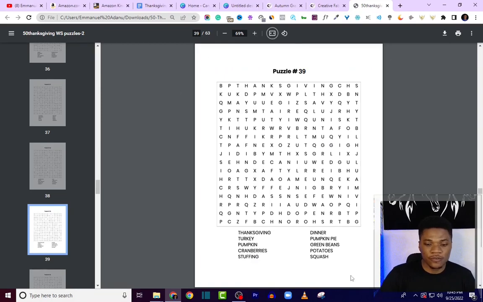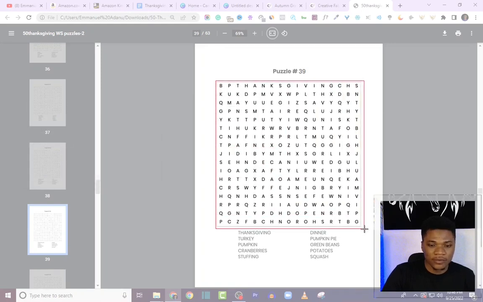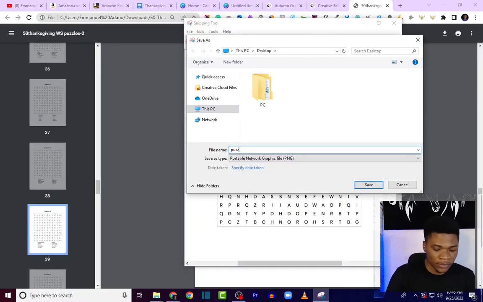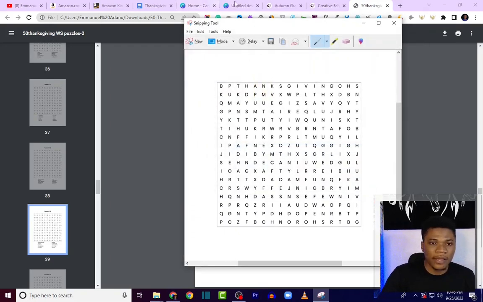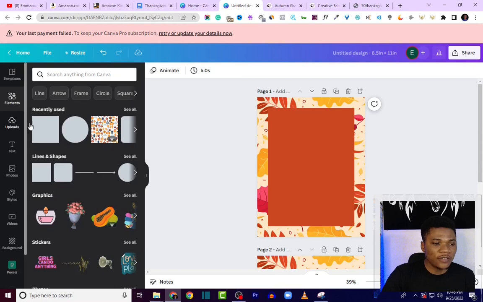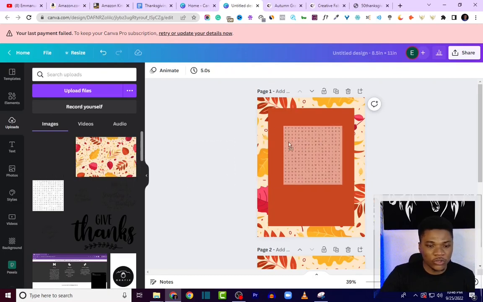And then the next thing I'm going to do, I'll just take a screenshot of one of the puzzles on our interior. I'll just screenshot this for instance. Let me use this. Save this as puzzle. Click on save. Then I can come back to Canva. I'll just upload that particular file. Then I'm going to add this screenshot to my design.